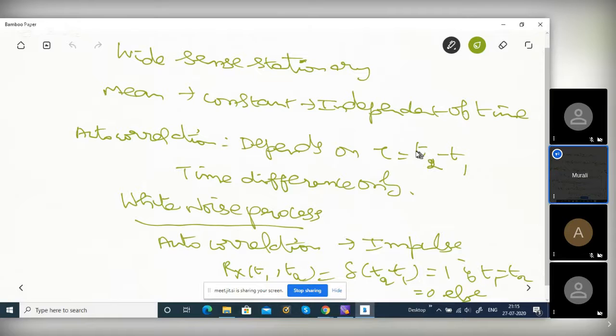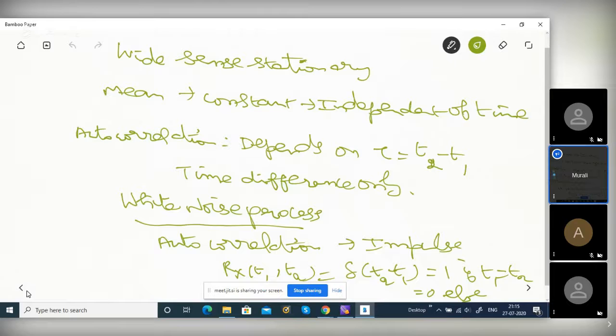For example, autocorrelation between 10 and 15 seconds is the same as between 20 and 25, since the difference is 5 seconds in both cases. If this property holds, and mean is independent of time, E of x of 10 equals E of x of 20, then Rx of 10, 15 is equal to Rx of 20, 25. I am just giving an example. Then it is called wide sense stationary.